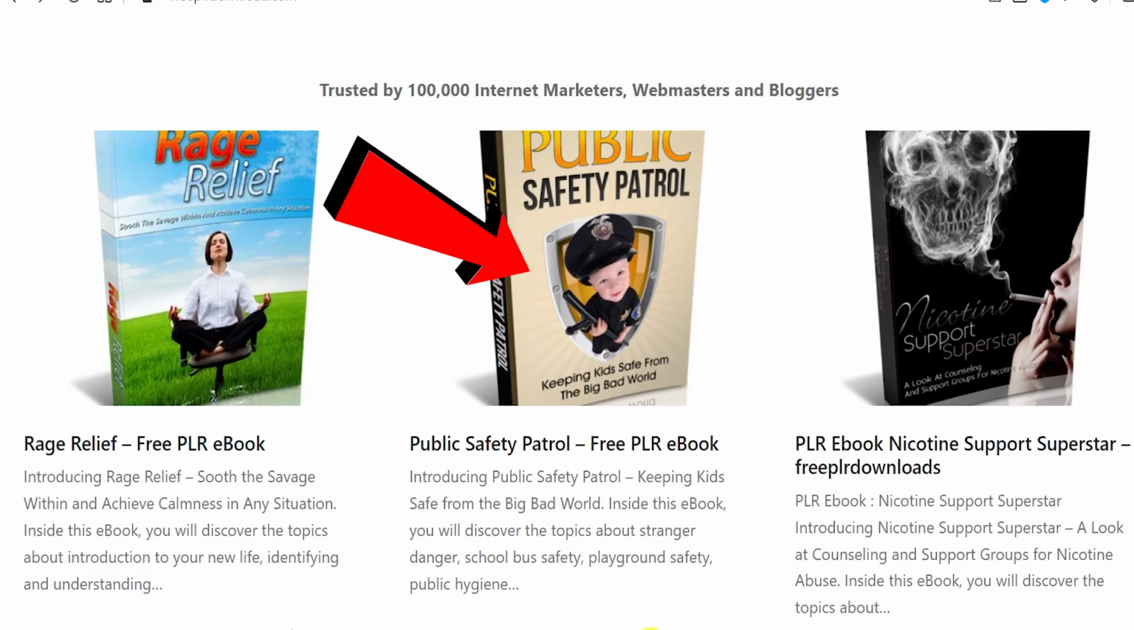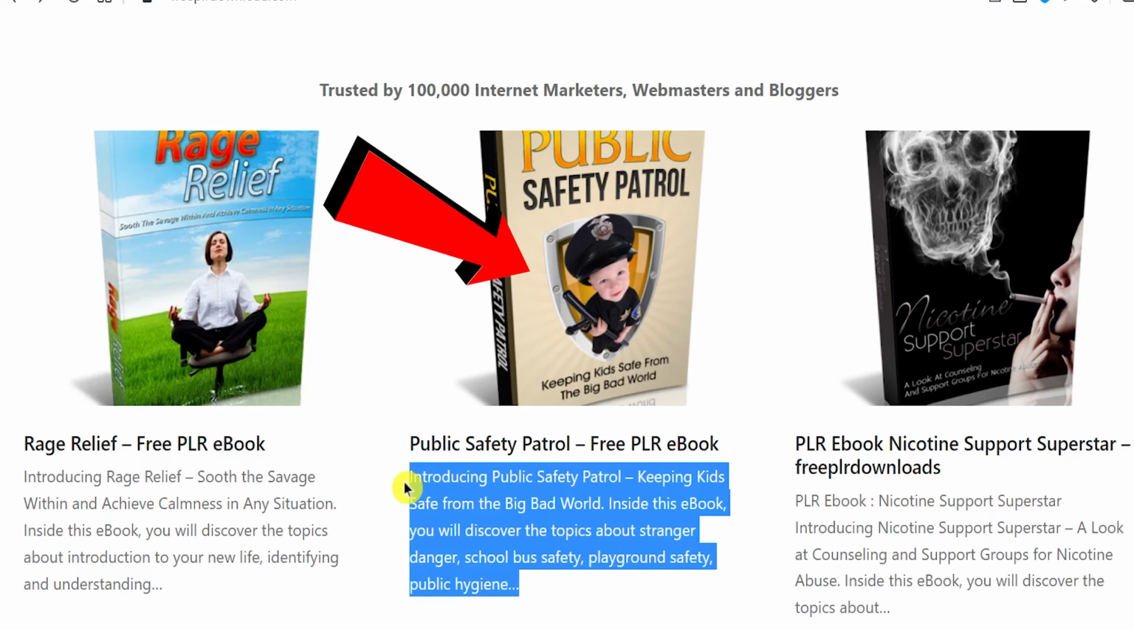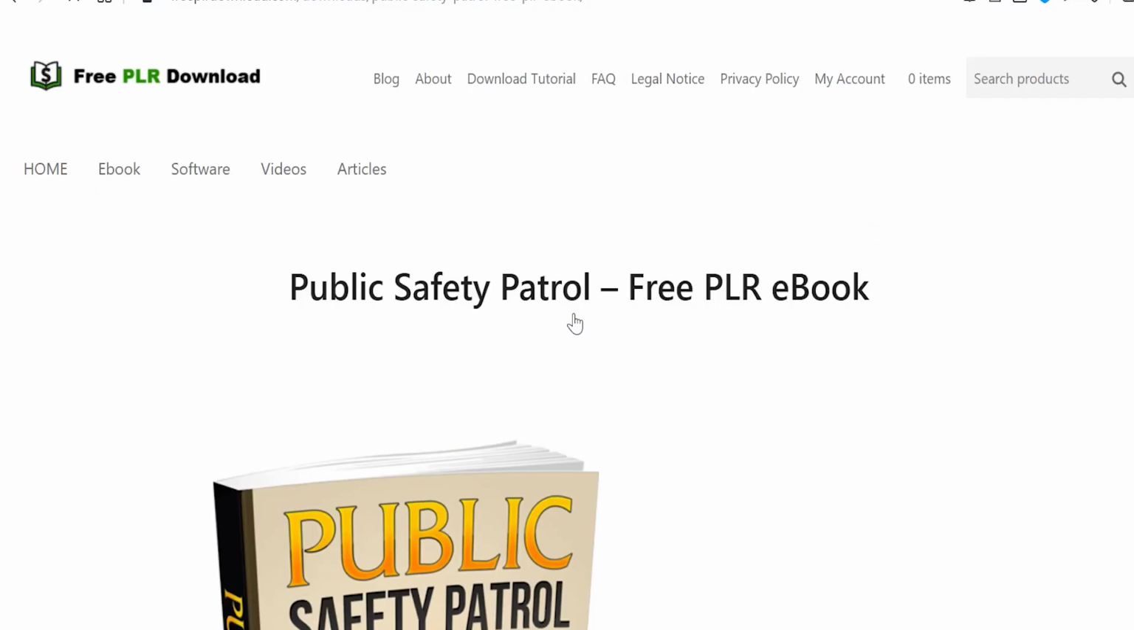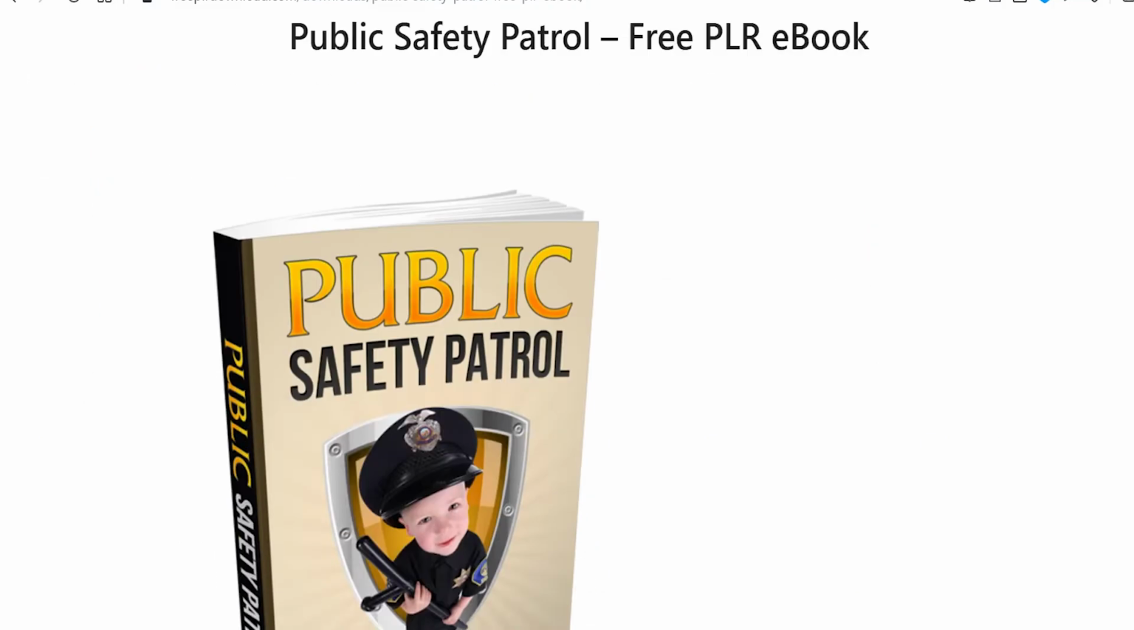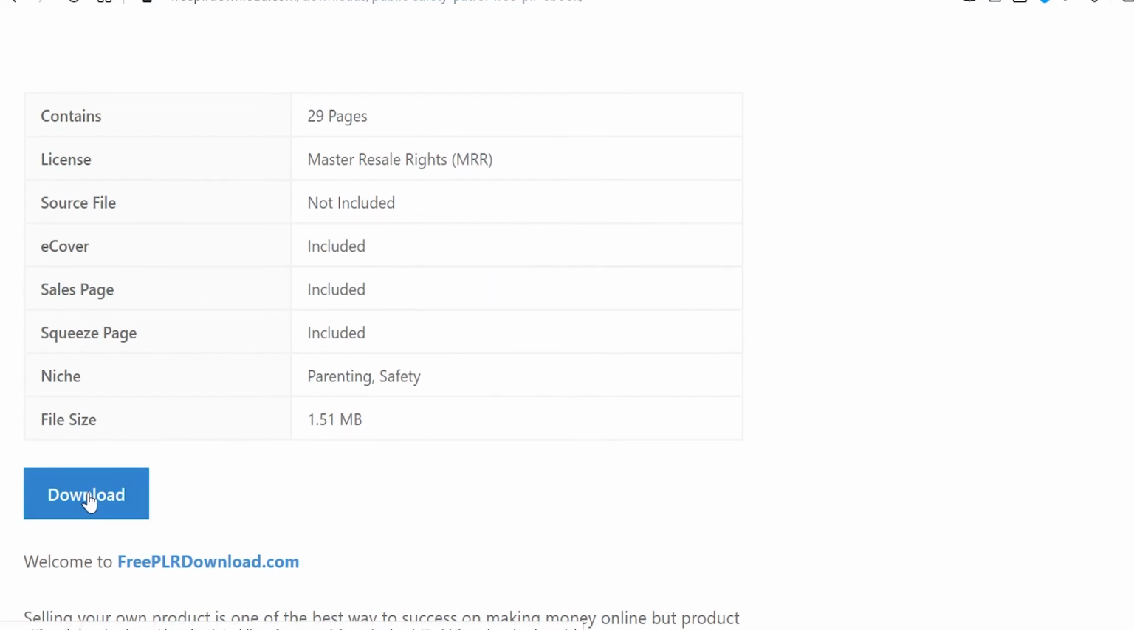As you can see, the book is about introducing public safety patrol, keeping kids safe from the big bad world. Inside this ebook, you will discover topics about stranger danger, school bus safety, playground safety, and public hygiene. So all you need to do is click on this book, right here, and you will land on this page. All you need is to scroll all the way down, and right here where it says download, click right here.